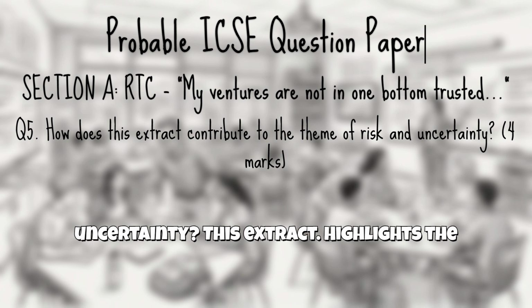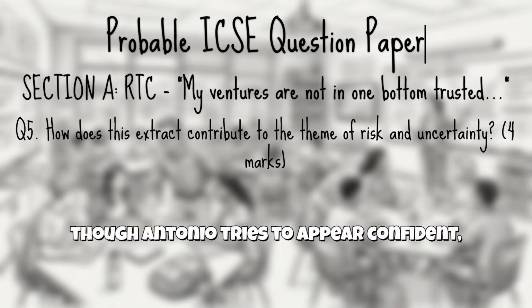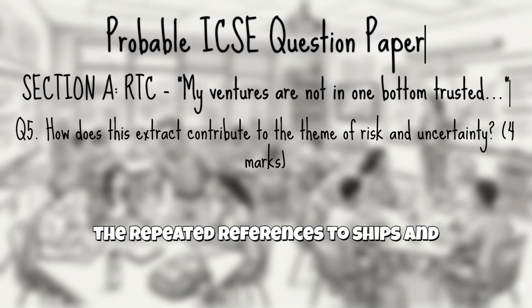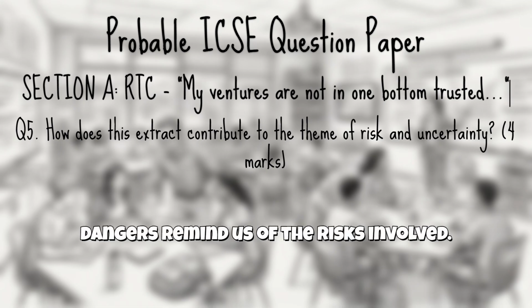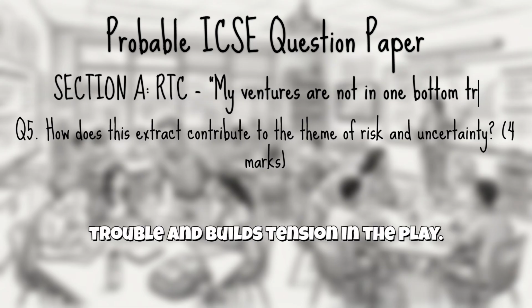This extract highlights the unpredictable nature of trade. Even though Antonio tries to appear confident, the repeated references to ships and dangers remind us of the risks involved. This also foreshadows future financial trouble and builds tension in the play.